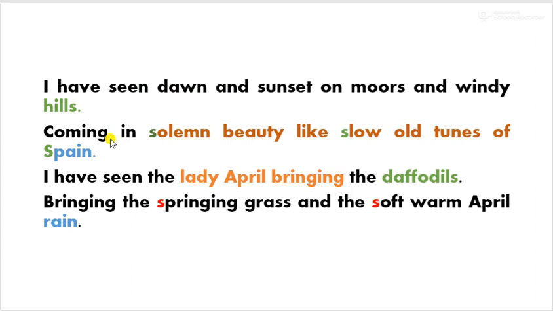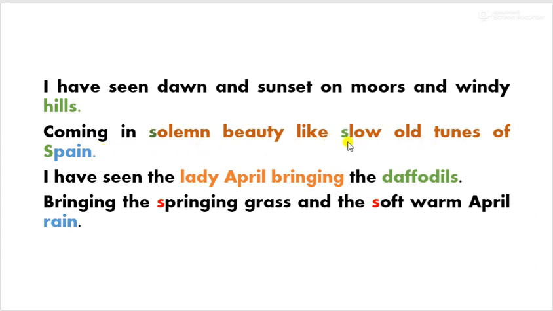Now he goes on to say, coming in solemn beauty like slow old tunes of Spain. He compares this dawn and sunset, the beauty of dawn, the coming of dawn and the coming of sunset, with what? With the slow old tunes of Spain. That's why this morning and the sunset and the evening come in solemn beauty, in serious beauty, like what? Like slow old tunes of Spain.